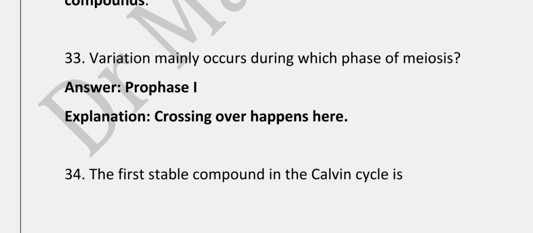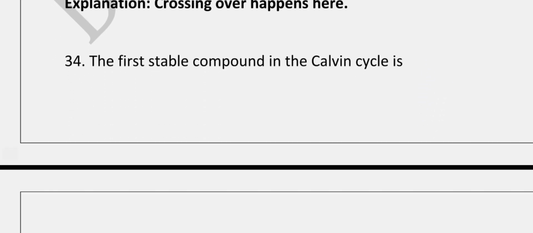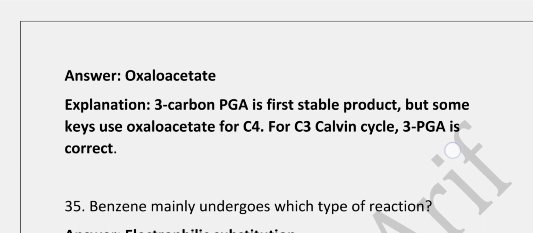Correct answer is prophase 1, because crossing over happens here. The first stable compound in the Calvin cycle is, correct answer is oxaloacetate, because it's a 3-carbon PGA and first stable compound, but some keys use oxaloacetate for carbon 4. For carbon 3 Calvin cycle, 3 PGA is correct.